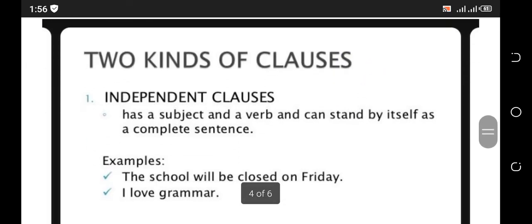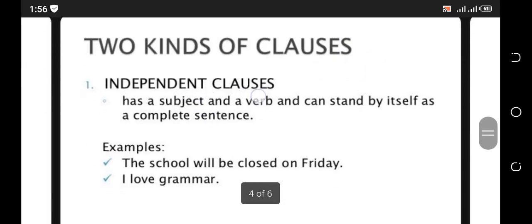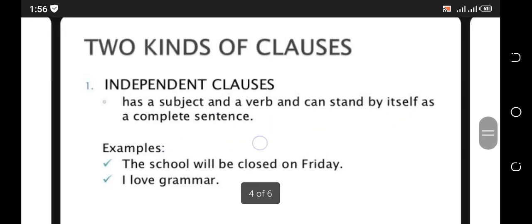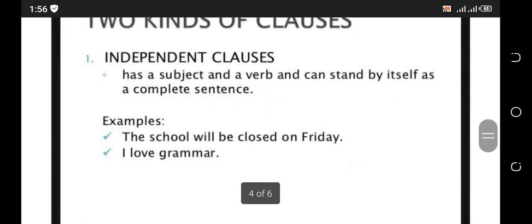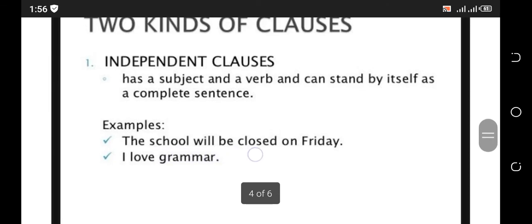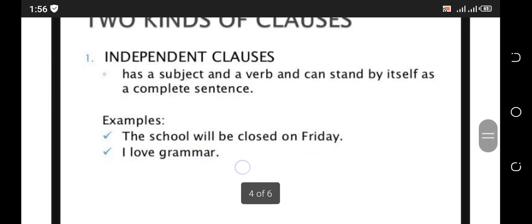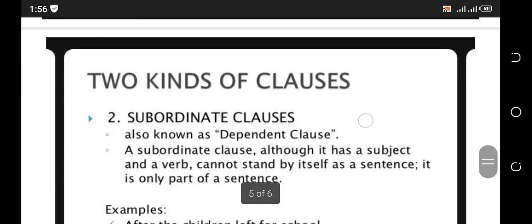There are two kinds of clauses. First one is the independent clause. It has a subject and verb, and it can stand by itself as a complete sentence. Two examples are given here: the school will be closed on Friday. I love grammar.